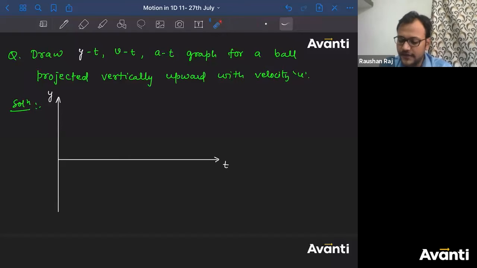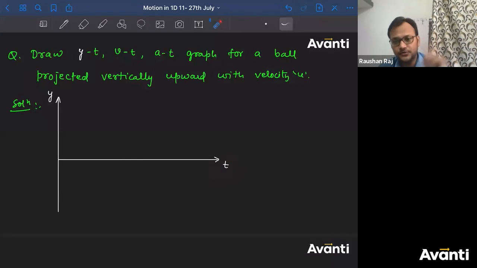Tell me, guys. What should be the value of y at t is equal to 0? And guys, I urge you, please ask these doubts after the class. Let us first focus on the class, on the academic part. Once the class is over, I'll be more than happy to answer all your queries related to the non-academic part. So guys, please focus on the academic part first, then we'll talk about those things later. Tell me, guys, what will be the value of y at t is equal to 0?